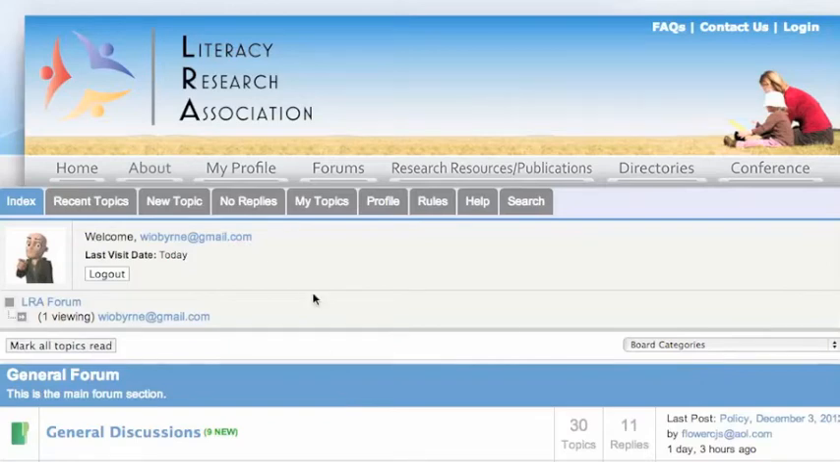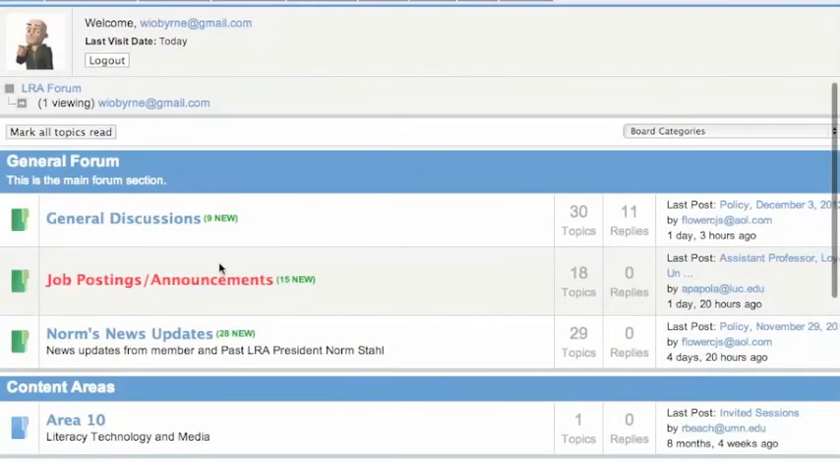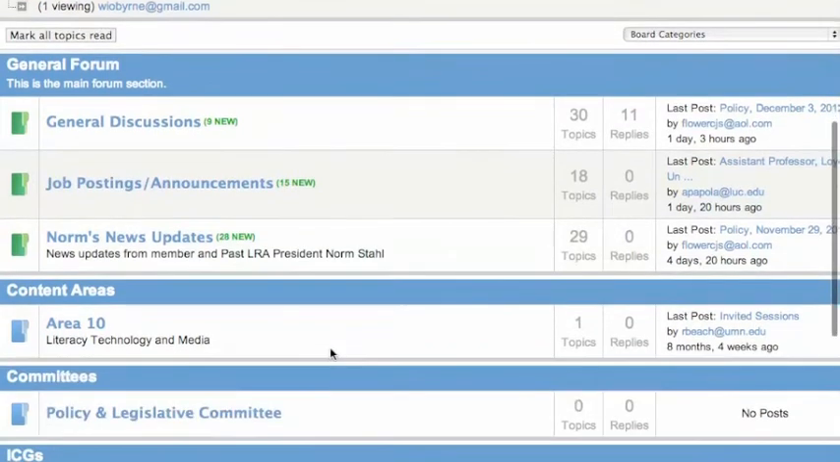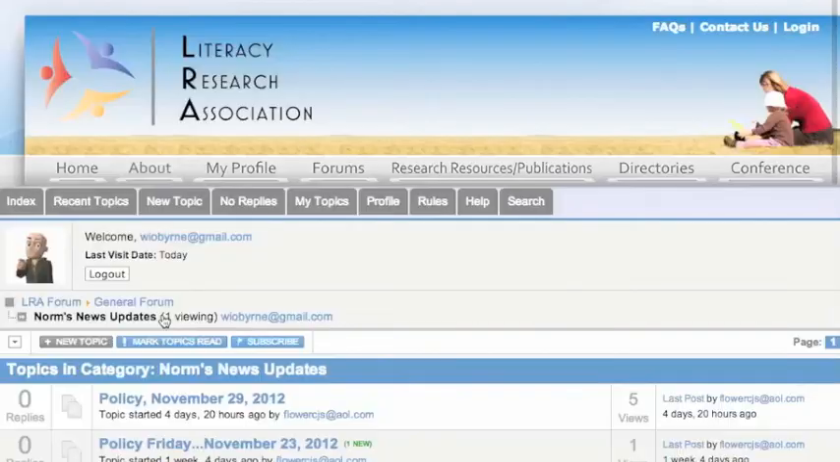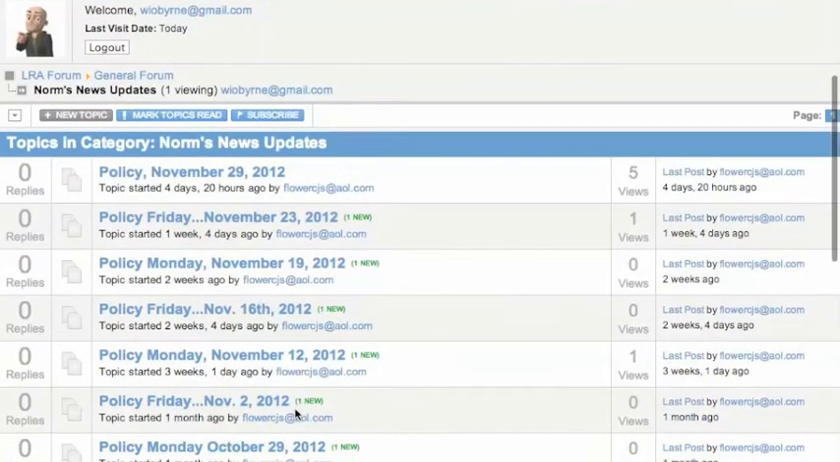So in running the forums, once we're in here, I'm going to the general index and the general forum. I see there's general discussions, there's job postings and announcements, and then Norm's news. I'm also a part of Area 10 and the other pieces here. What I'm going to do is go into Norm's news because I'm interested, as always, in some of the stuff that Norm has to share.